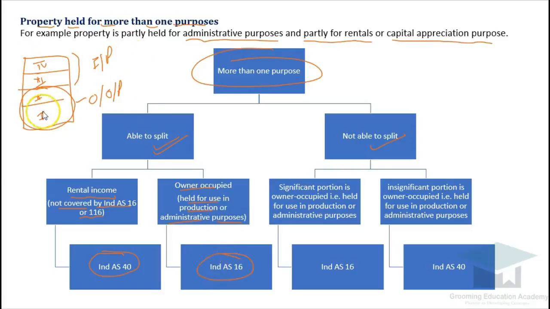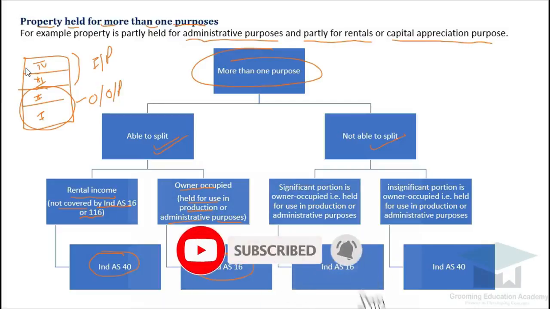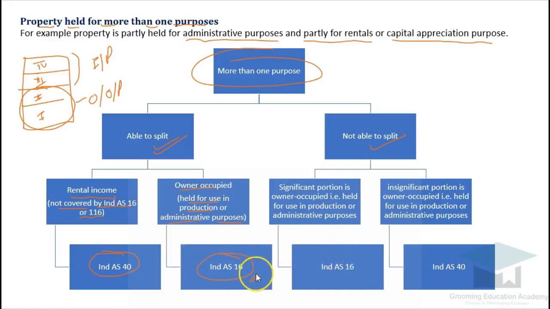Suppose in this building the first and second floors are used by the entity for corporate purposes, and the third and fourth floors are let out, but to the employees of the company. So now in this case the entire building will be considered as per IND AS 16. Why so? Because if you are letting out the property to the employees, then it cannot be said to generate independent cash flows, and here we will classify the entire property as per IND AS 16 itself. Yes or no? So hopefully you are getting my point.